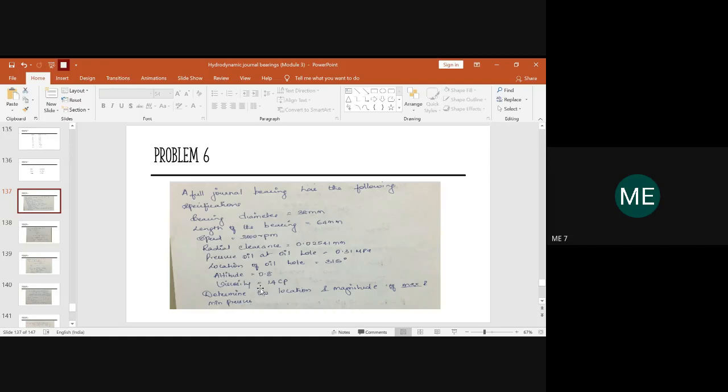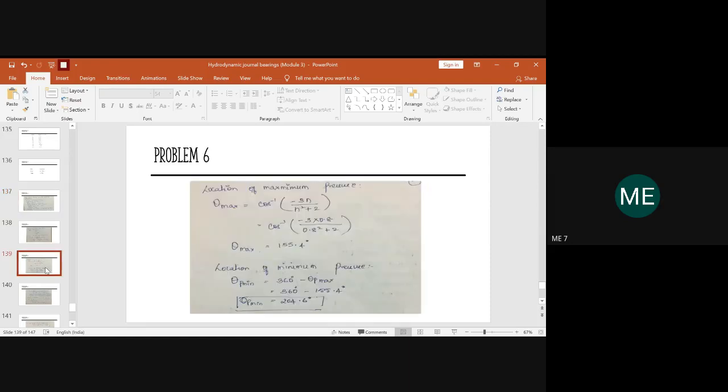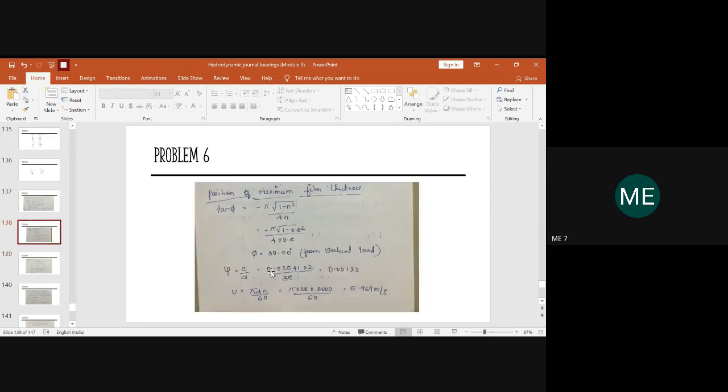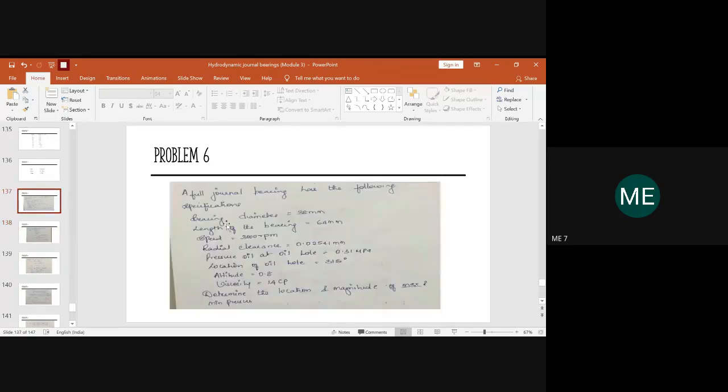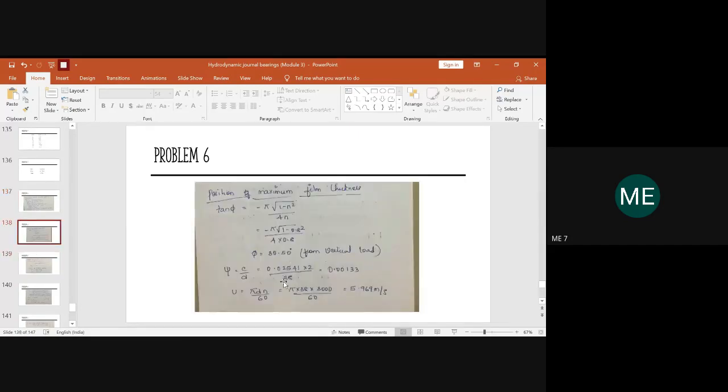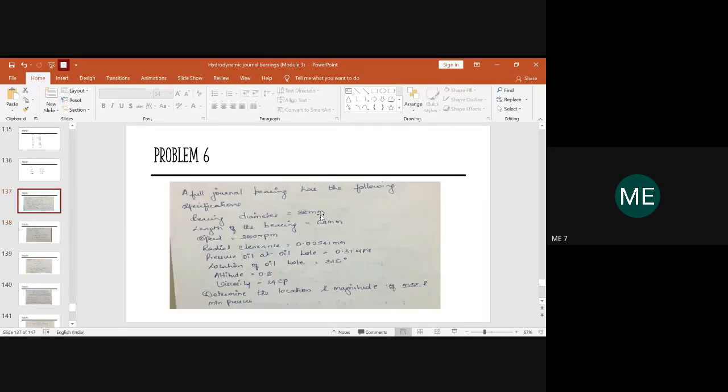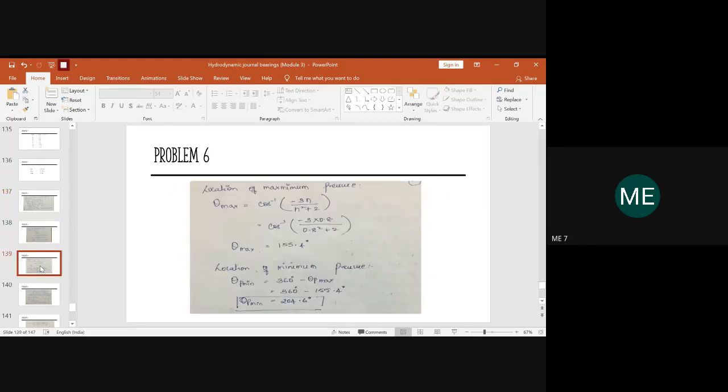So what is the value given here? It is 0.02541. So you will substitute that value here, into 2 divided by D. What is D here? D is given as the bearing diameter. So kindly substitute the value and calculate the diametrical clearance ratio. You have substituted the diametrical clearance value divided by the diameter of the bearing. The diameter of the bearing is 38 mm. So kindly substitute and let me know how much you get.